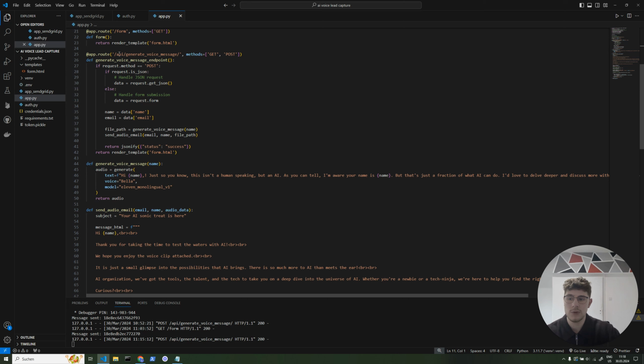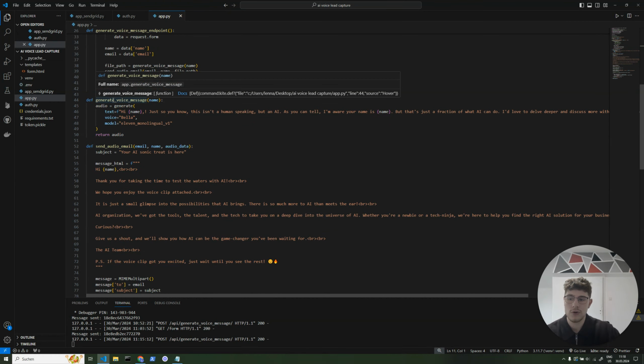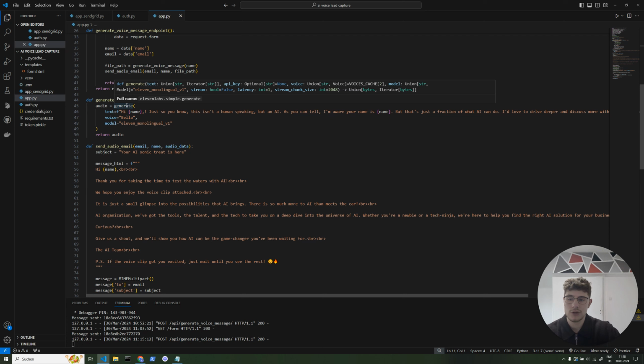But then we see we have our API endpoint, which is just a function of a post. So we get the information from the form, we take out the name and the email, and then we create the voice, and then we send the audio. But if you want to generate a voice, we can use this function, which uses the ElevenLabs function, which has the text, the voice, and the model. So the text is just what we wanted to say, the voice is the one we choose, and the model is just the model that we want to use for ElevenLabs to work.